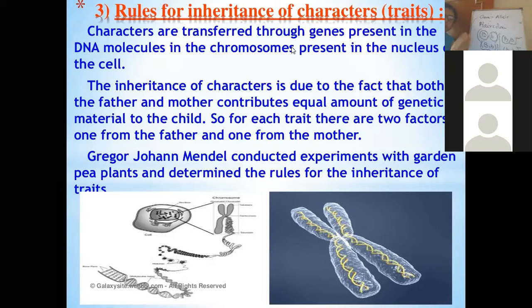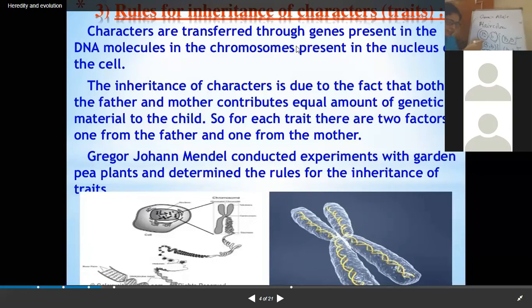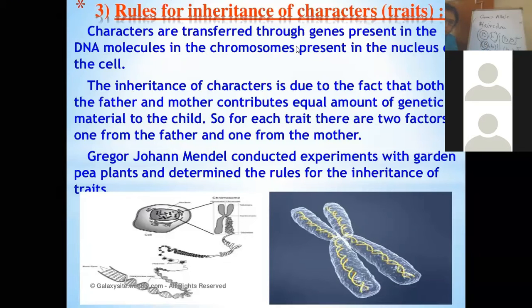So, that gene which decides the characteristic in presence of a non-identical gene, that we call the dominating gene. And the gene which decides the characteristic only in presence of an identical gene, that's what we call the recessive gene.